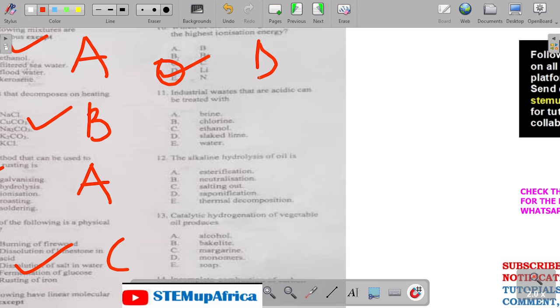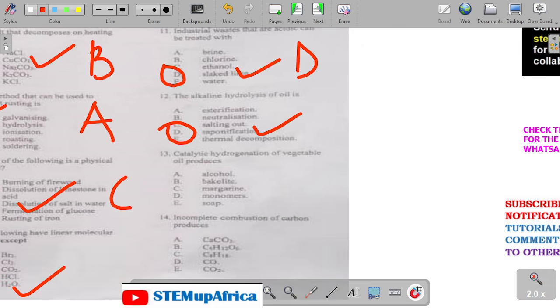Now, the industrial waste that is acid can be treated with what? If the waste is acid, you need to neutralize the acidic nature of it. You have to use a base, which is slaked lime, that is calcium hydroxide. It is D. The alkaline hydrolysis of oil produces saponification. You see that under organic chemistry. The catalytic hydration of vegetable oil produces margarine. Also the same place. This is C. This is D.